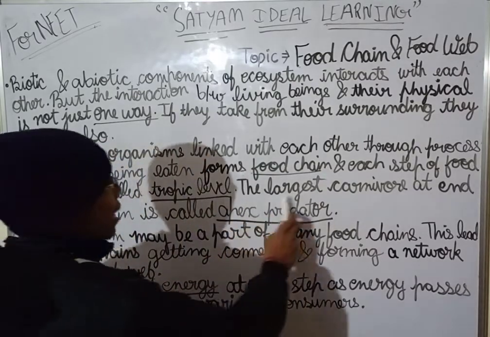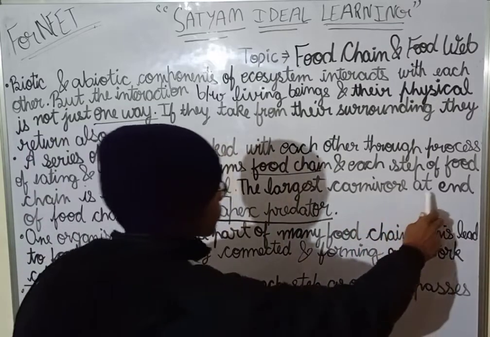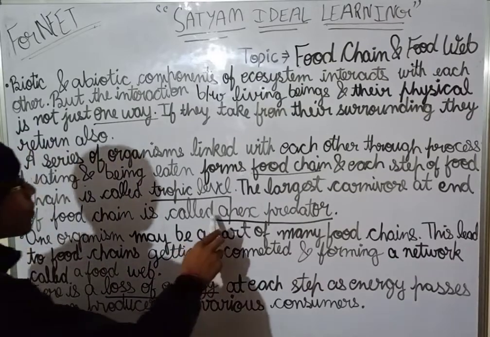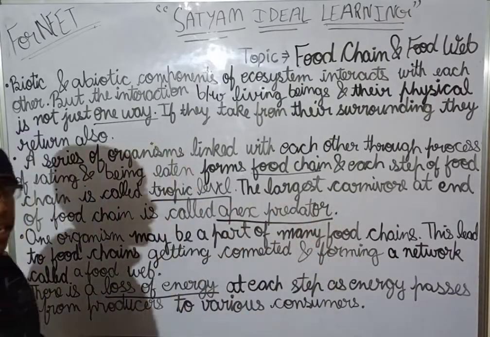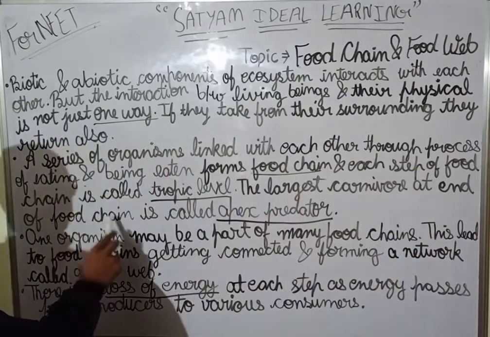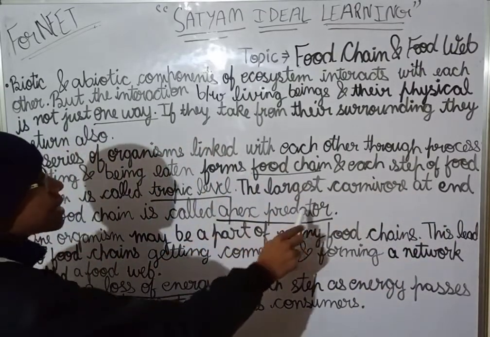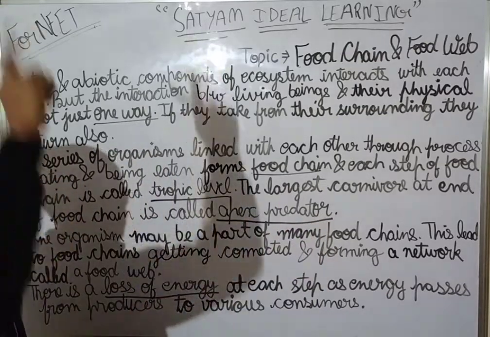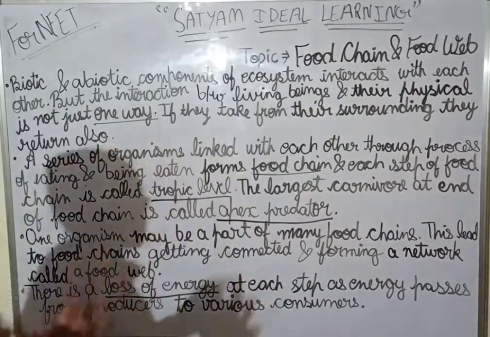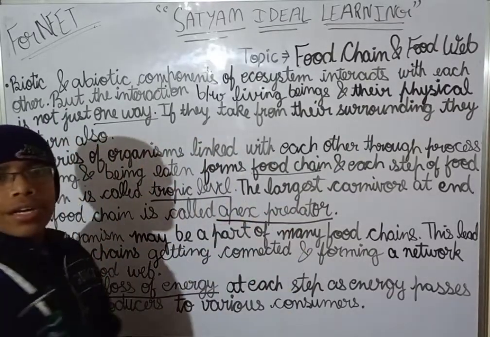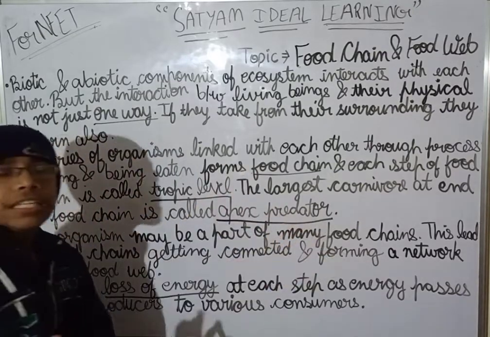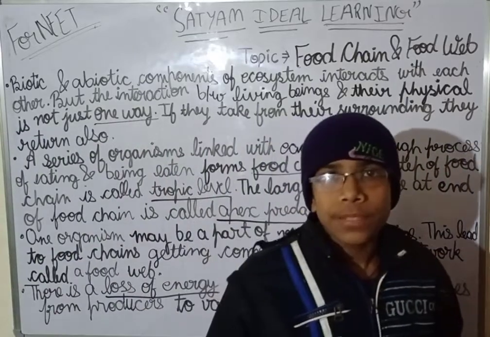Now, the largest carnivore at the end of the food chain is called apex predator. Apex means top. Predator is used for the carnivores. So the largest carnivore at the end of the food chain is called apex predator. I think this must be clear to all of you guys.